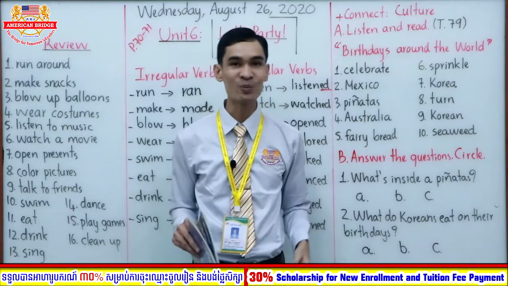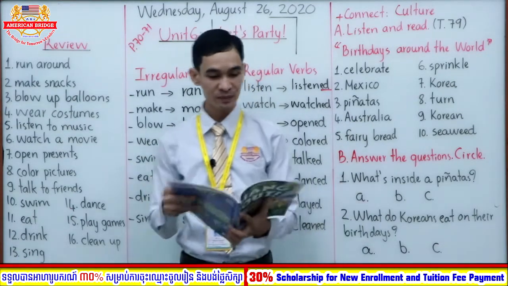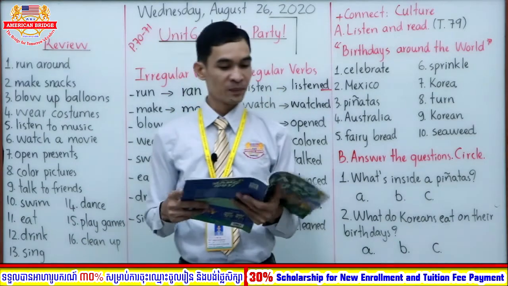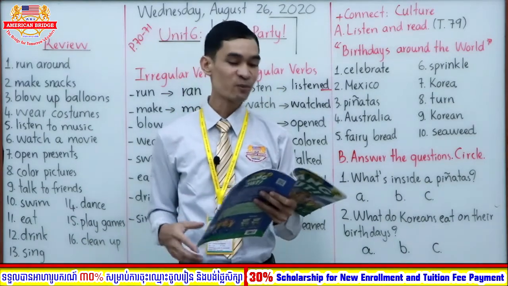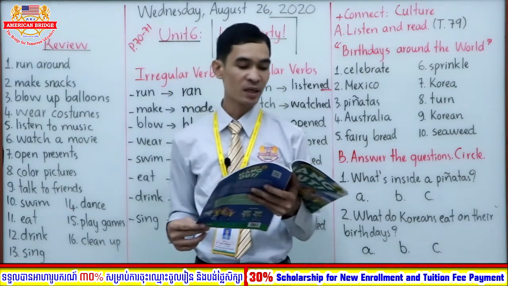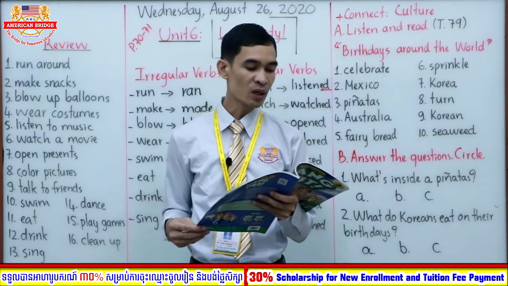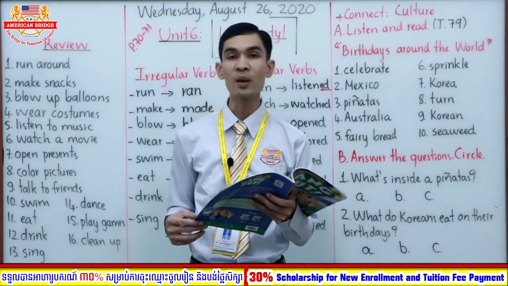Now read all the paragraphs with me and try to understand all the paragraphs. Okay, so now let's start with the first paragraph all together, everyone. Birthdays around the world. Children around the world celebrate birthdays in many ways.